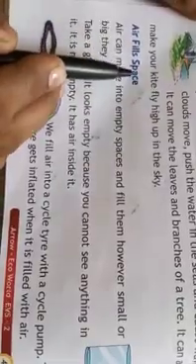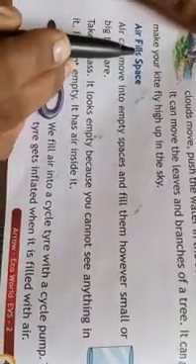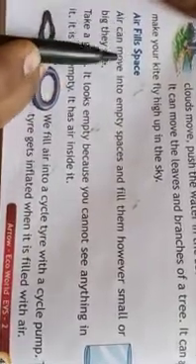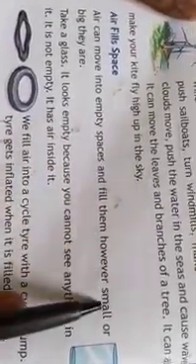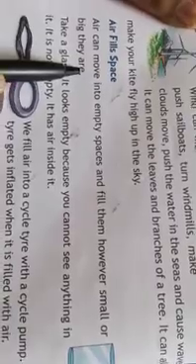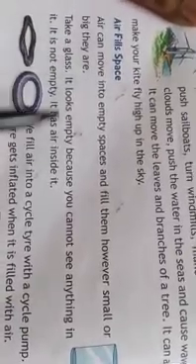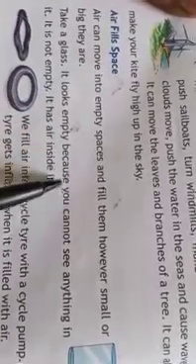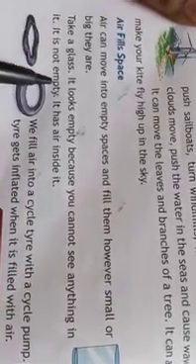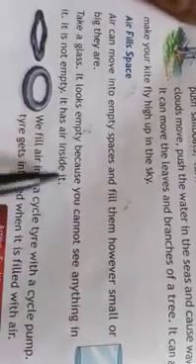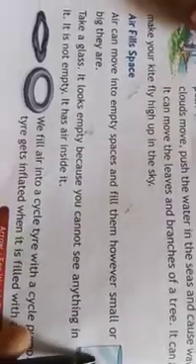Air fills space. Okay, air fills space. Air can move into empty spaces and fill them, however small or big they are. Take a glass. It looks empty because you cannot see anything in it. It is not empty. It has air inside it. Now, can you see the glass here?